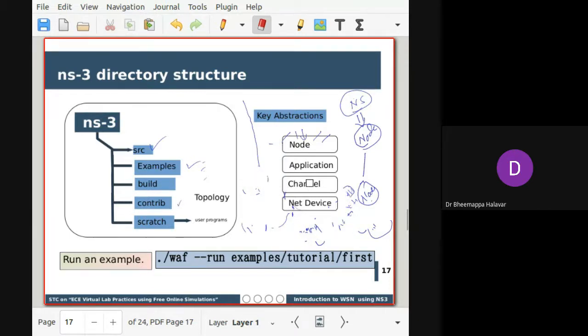Now if you see the abstract types, node is there. Node has the details about the node, and for each node you should mention the type of node, and you have to attach the net device. Net device is nothing but the communication. It would be an example of Wi-Fi, or it can be CSMA, as we call it here. CSMA is nothing but Ethernet. Another word for that is Ethernet, and another one would be point to point.